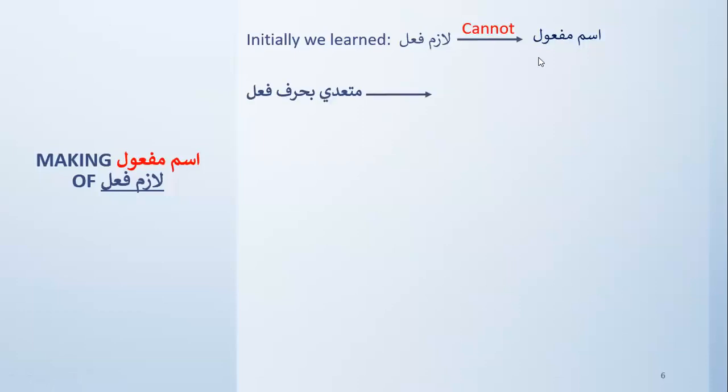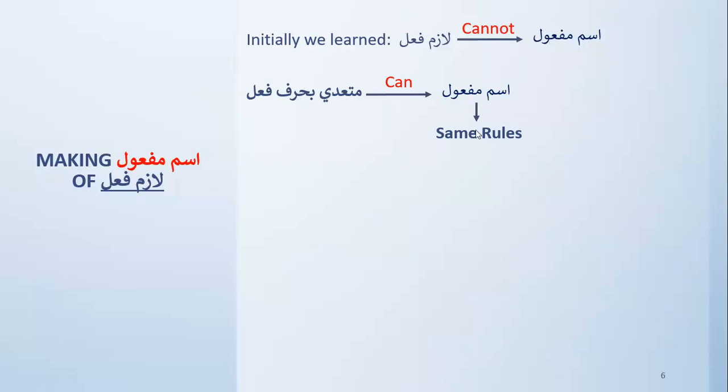So another thing: we know that a lazim fail cannot be turned passive, so you cannot have a maful. But since the mutadi bi harf process can be used to make a lazim fail have a maful, you can now have a maful. And that happens, by the way, every time we read namaz. So initially we learned, for example, that a lazim fail cannot have ism maf'ul because there is no passive line. But when you add a harf, a mutadi bi harf fail can now have an ism maf'ul.